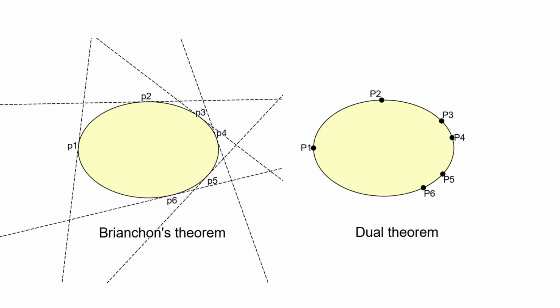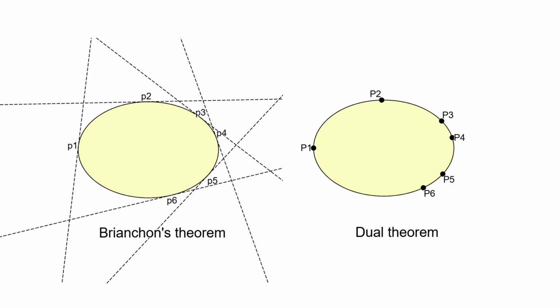This correspondence does not come directly from the axioms. It is an additional geometric relation called a polarity. We will not go deeper into it here. What matters for us is that it works in both directions. A tangent line determines a point, and a point determines a tangent line.